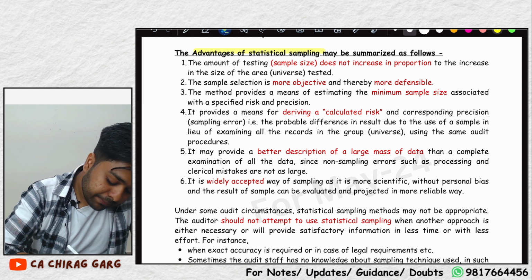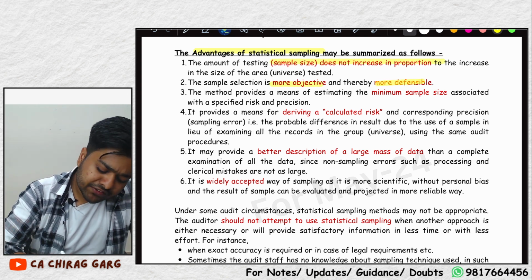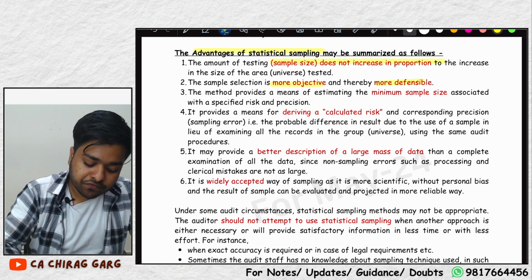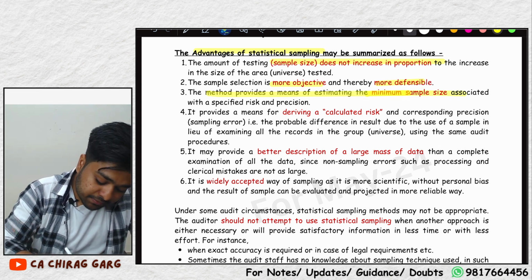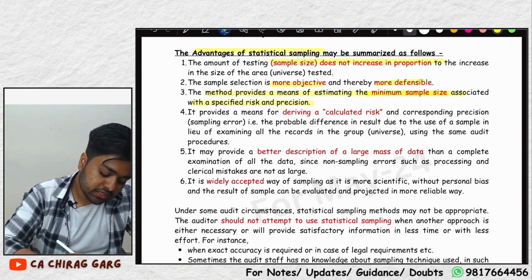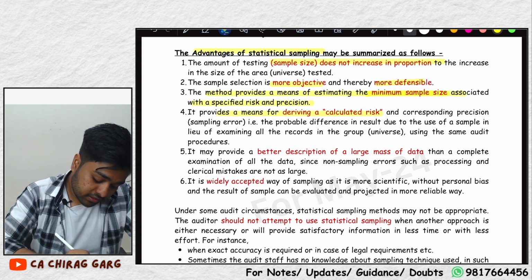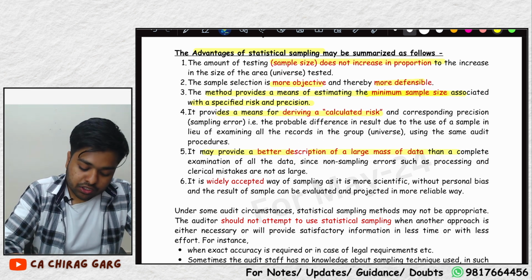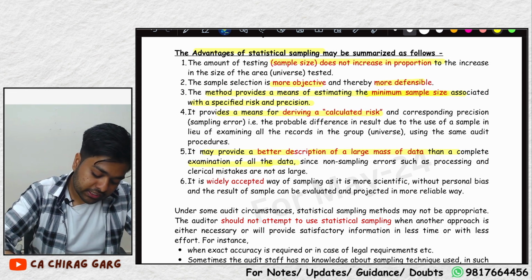Advantages of statistical sampling: sample size does not increase in proportion to the population. It is more objective and more defensible. Remember the story of the consultant and the senior. Minimum samples: the method provides the means of estimating the minimum sample size associated with a specific risk and precision. It provides a means for deriving calculated risk. It may provide a better description of a large mass of data than a complete examination of all the data.